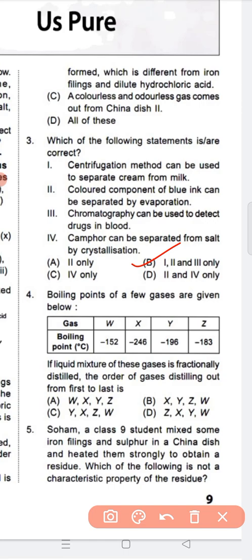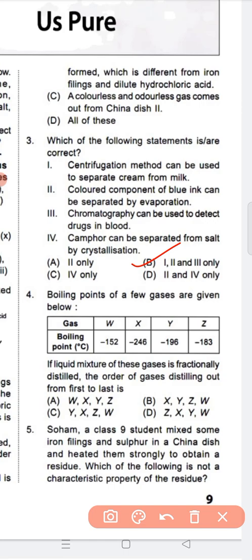Next, question number 4, boiling points of a few gases are given below. W, X, Y, Z. These are the gases. Boiling points minus 152, minus 246, minus 196 and minus 183. If a liquid mixture of these gases is fractionally distilled, what is the order of the gases distilling out from first to last?